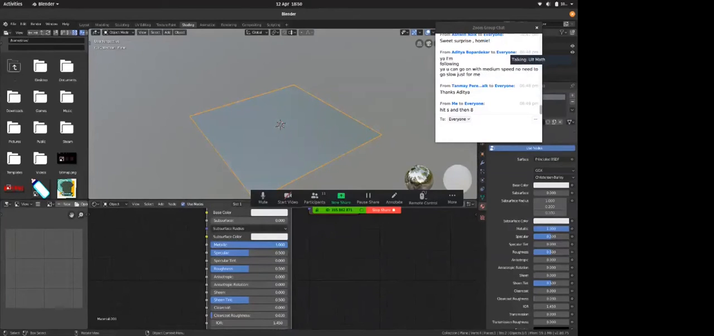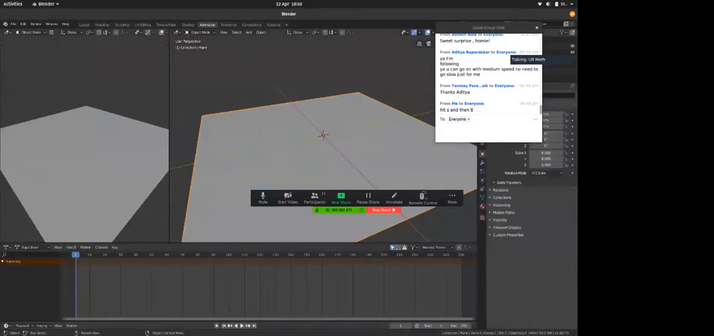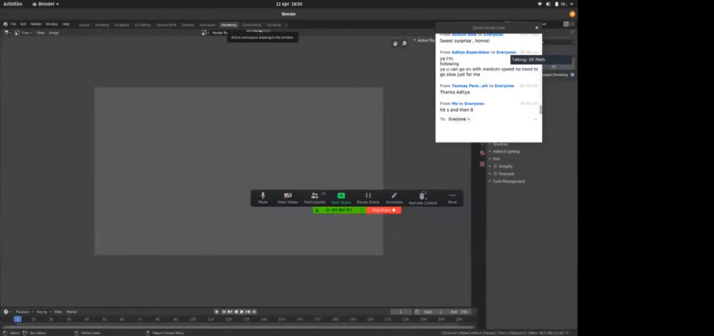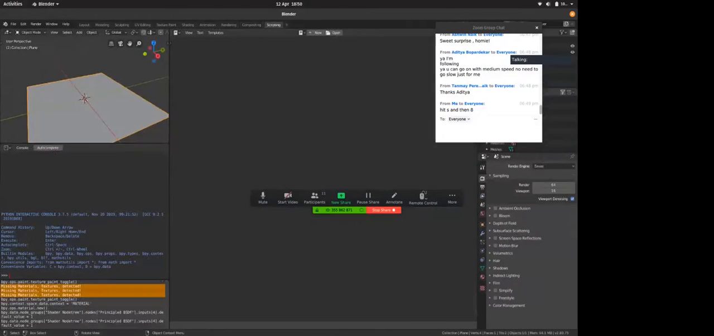And there's animation. You know what animation is. I don't need to explain it to everyone. Then there's rendering. Rendering is later. Compositing, scripting is in Blender. There's a Python console. You can type out your code. You can type out automated code to do automated stuff. You don't need to do everything by yourself.